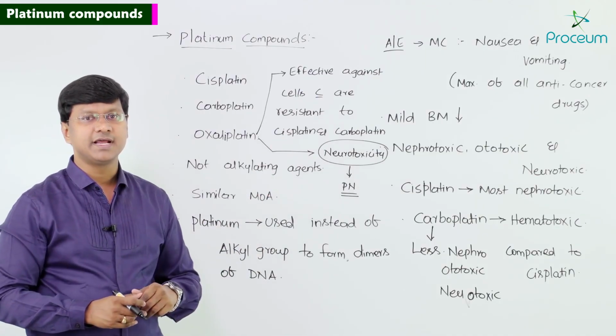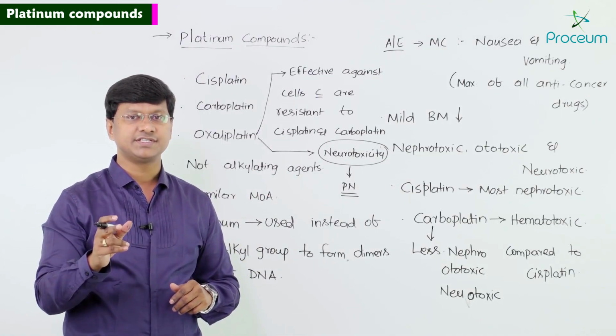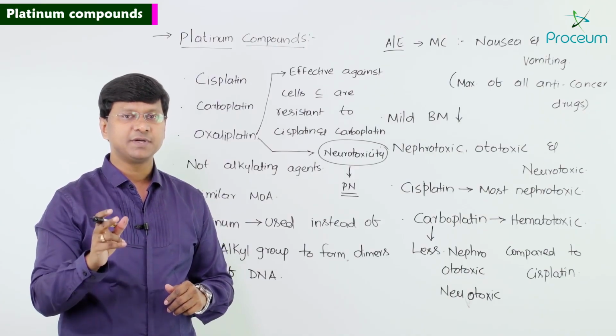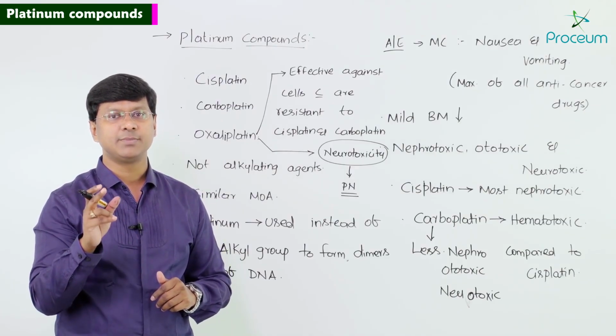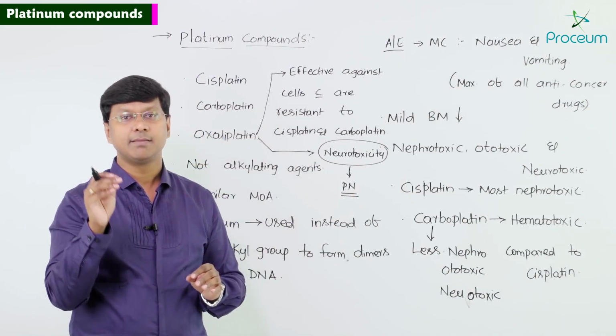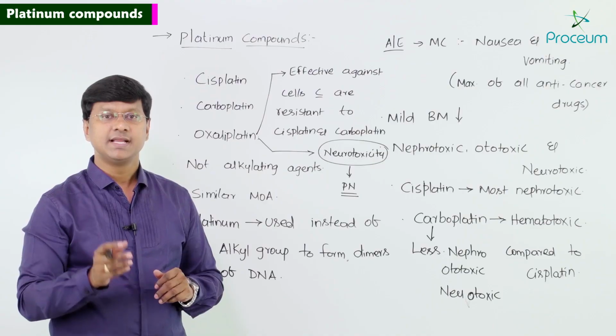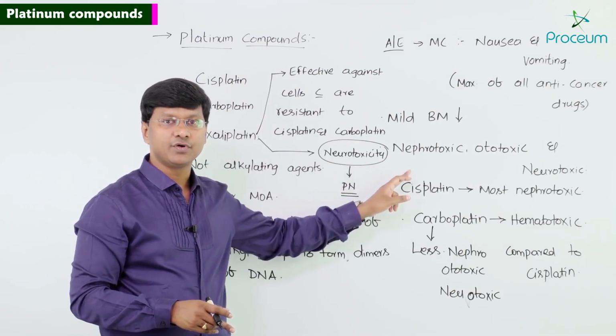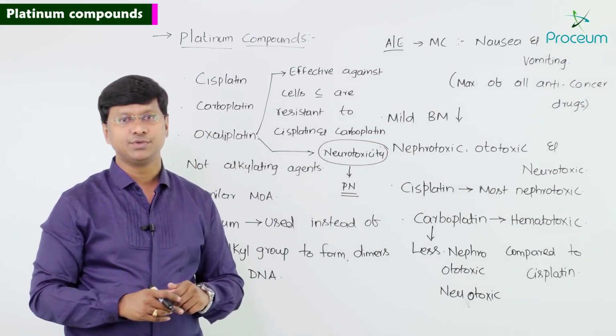The most common adverse effect with these agents is nausea and vomiting, which is maximum among all the anti-cancer drugs. These drugs are mild bone marrow suppressants, and they are nephrotoxic, ototoxic as well as neurotoxic.